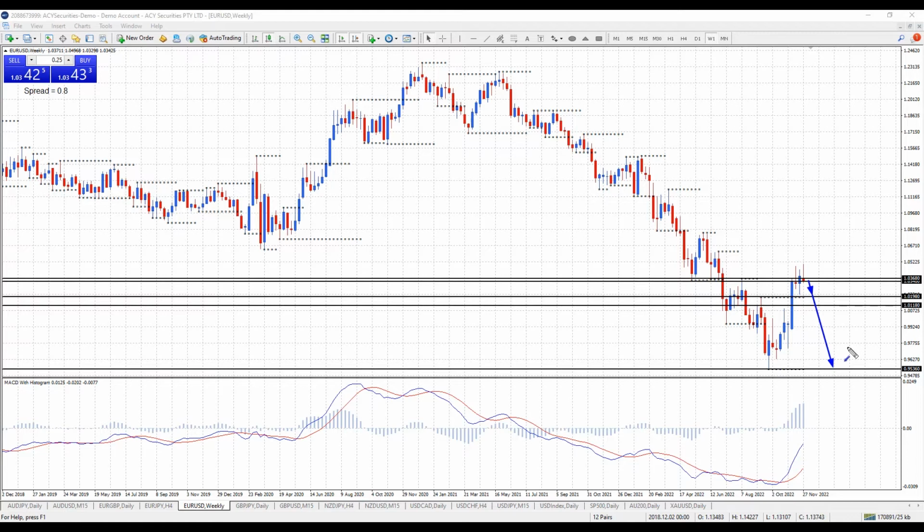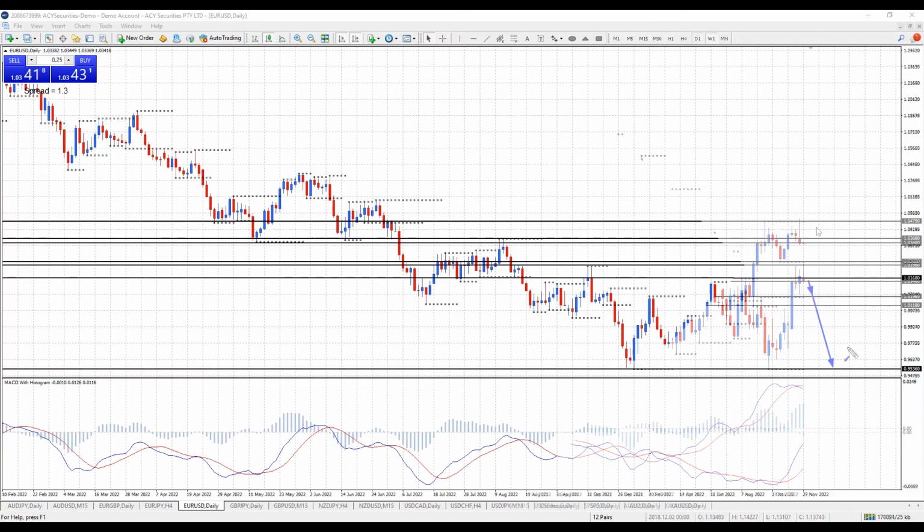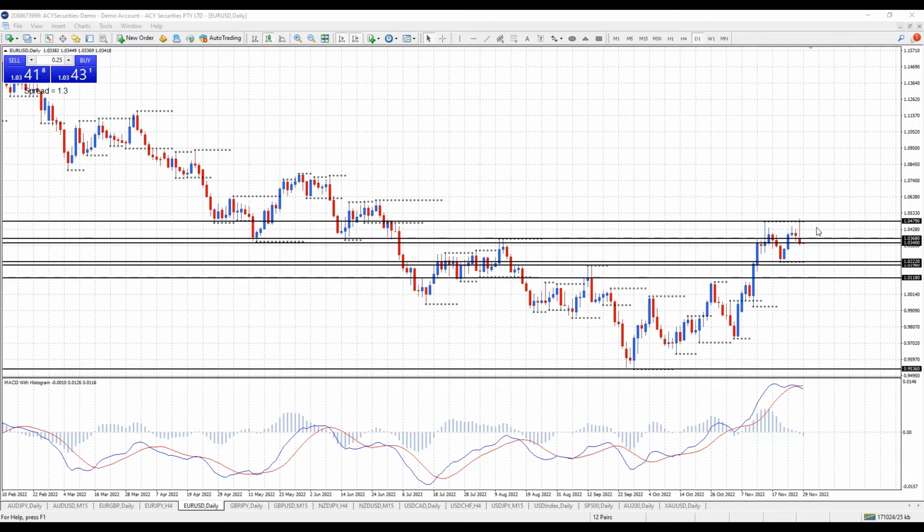Alright, let's drop down to the day chart and have a closer look. Alright traders, on the day chart, just put in my support and resistance. Day support at 102.22, daily resistance at 104.79. Now yesterday we heavily rejected the 104.79 resistance level and closed below the 103.40 monthly resistance level.